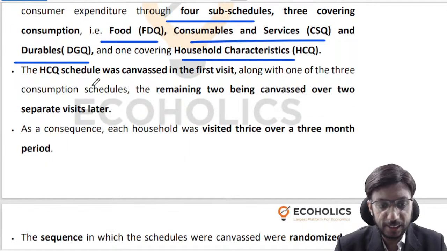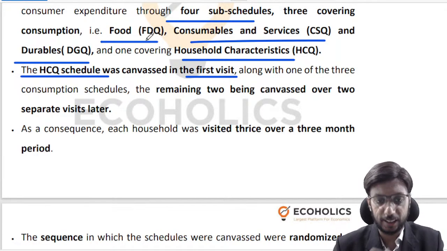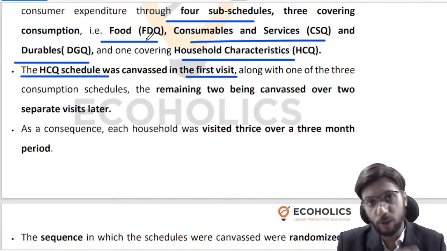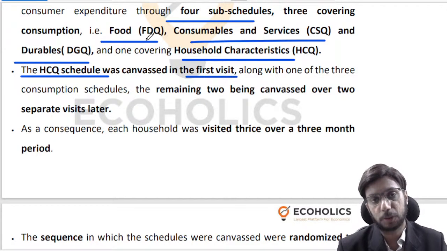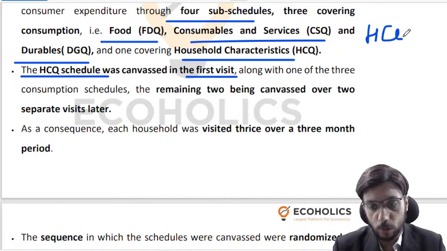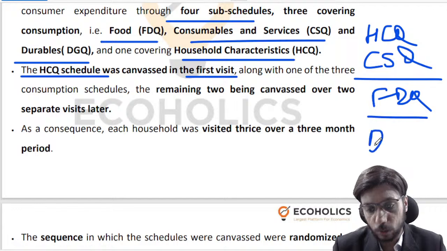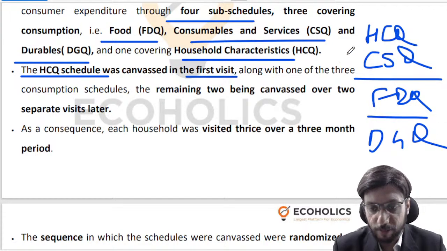So what we do is that this HCQ schedule, right? This is something that we cover in the first visit to the household. We also cover one of the 3 questionnaires or the 3 surveys, and then we go 2 more times to that same household, and we cover the other subschedules. So hypothetically, let's say that I go to the household, I cover HCQ, which is obvious, the first thing to do, and then let us say that I cover CSQ, right? Then I'll go one more time, I will cover FDQ, right? Then I'll go one more time, and then I'll cover DGQ. Essentially what that means is that we are visiting the same household thrice to get the survey done.